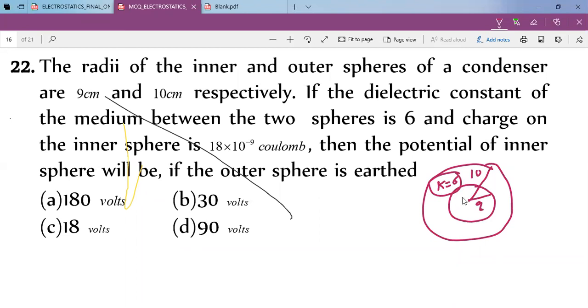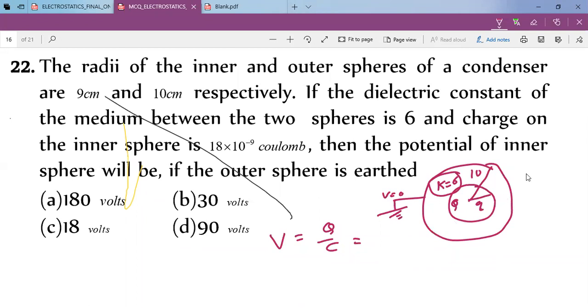The charge on the inner sphere is given, let it be Q. Then what will be the potential of the inner sphere if the outer sphere is earthed? If the outer sphere is provided an earthing, then the outer sphere potential is 0. So we have the concept V equal to Q by C. The potential difference is V, but the outer sphere is at 0 potential, so the inner sphere potential will be that potential.